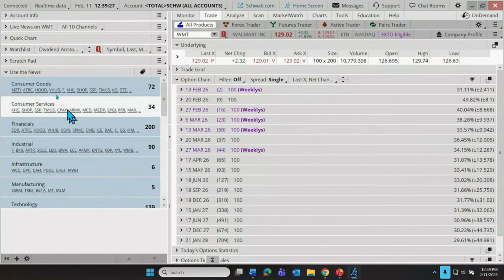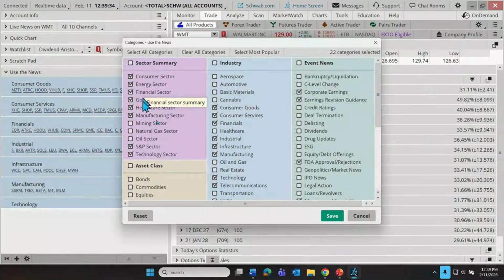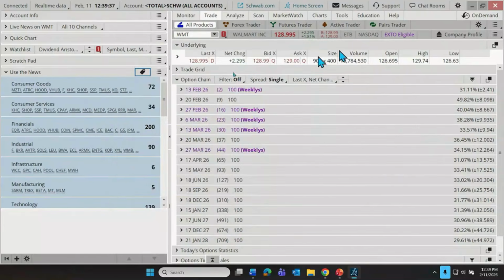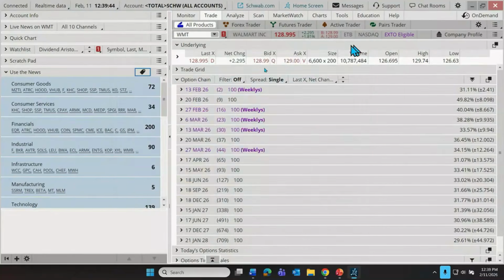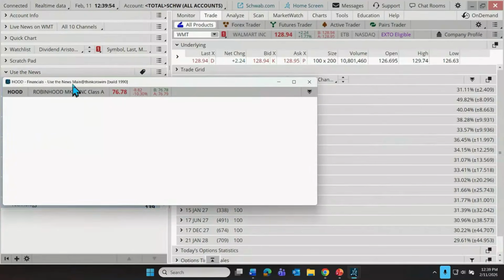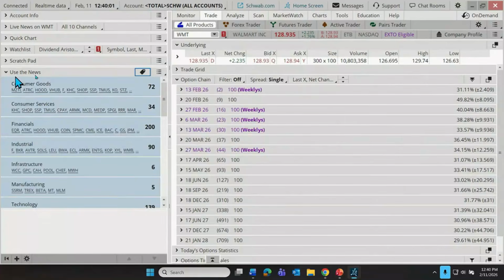Now we have Use the News, which is basically big news developments in different sectors. We can look in specific sectors by clicking on the little tag icon again. We can look at maybe the most popular, or just using the defaults. If we go to, let's say, maybe we've been keeping our eye on financials, if we click on, say, Hood, that's going to give us our big headline that seems to have developed on Hood. All right.